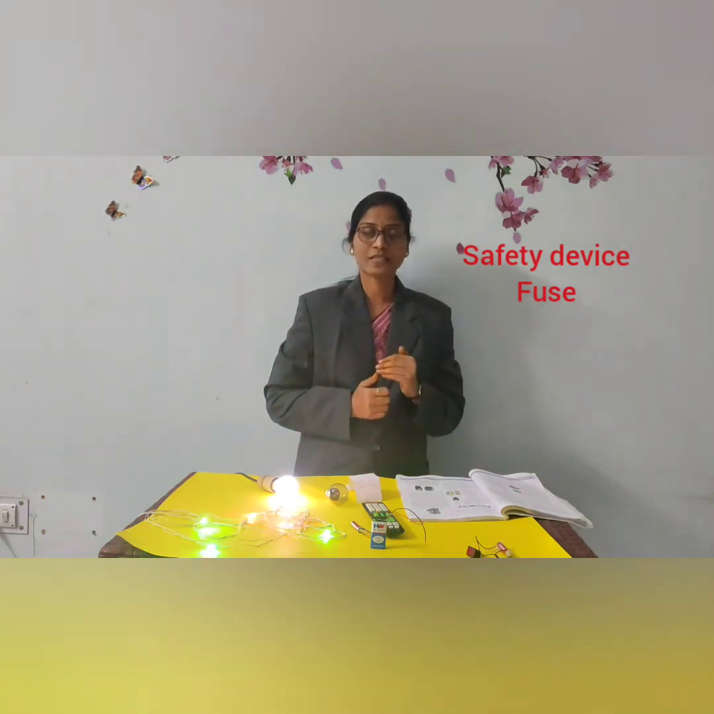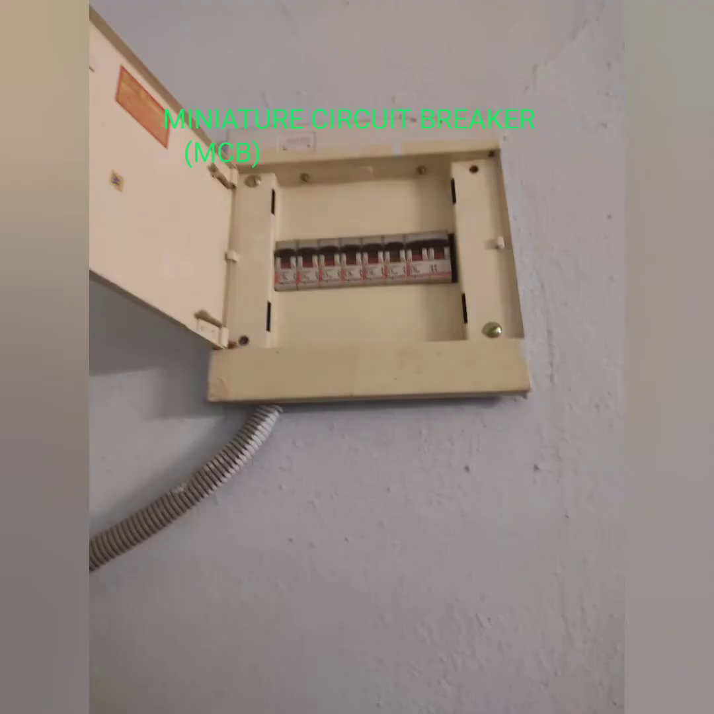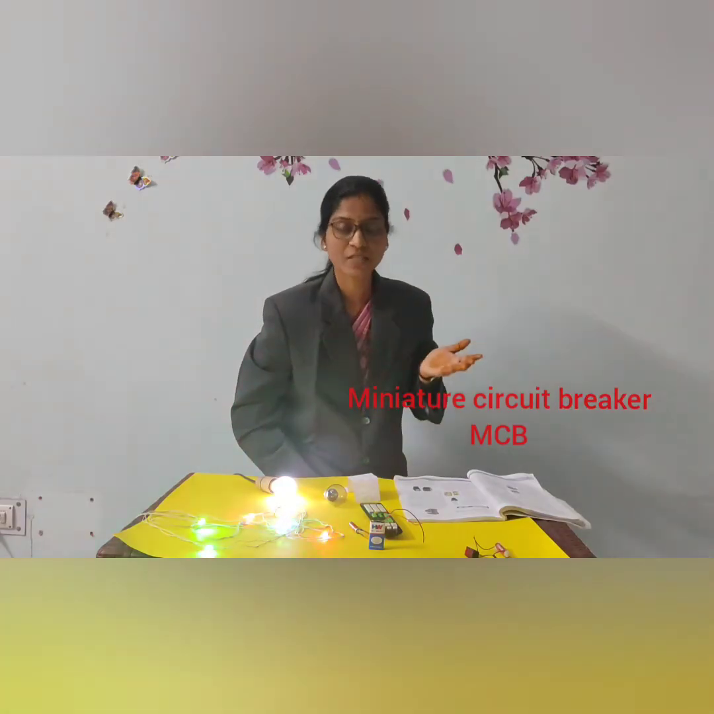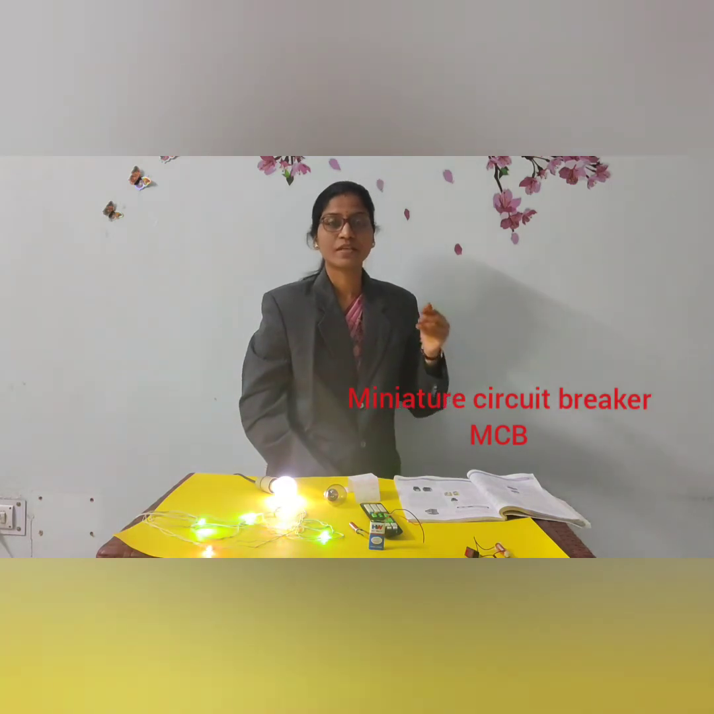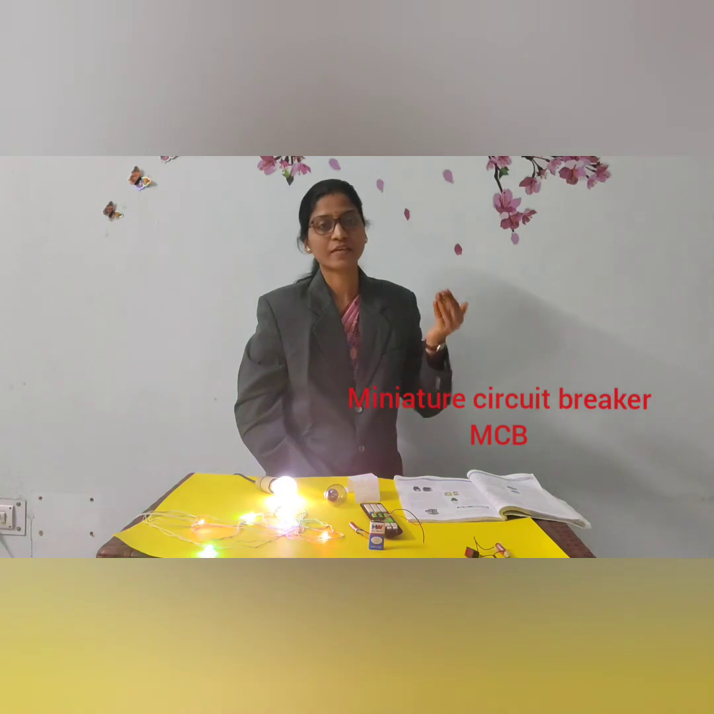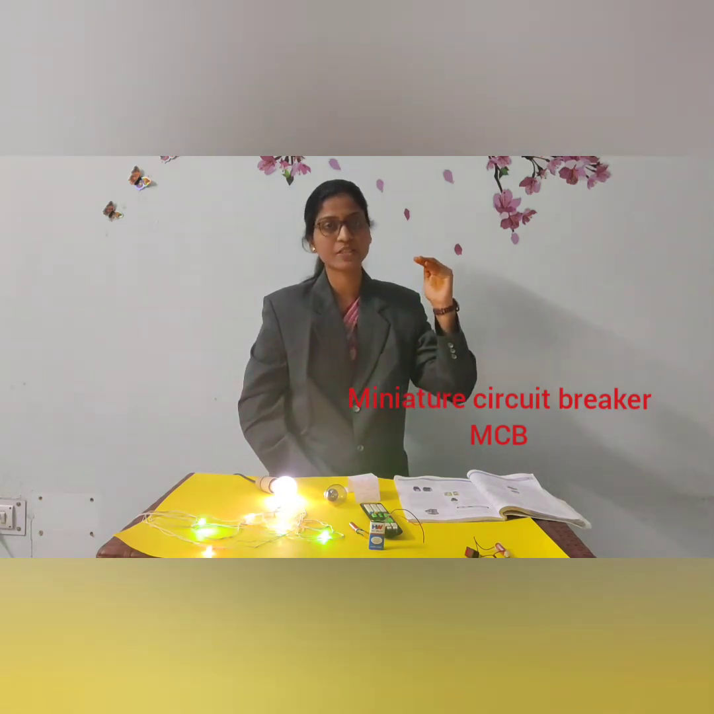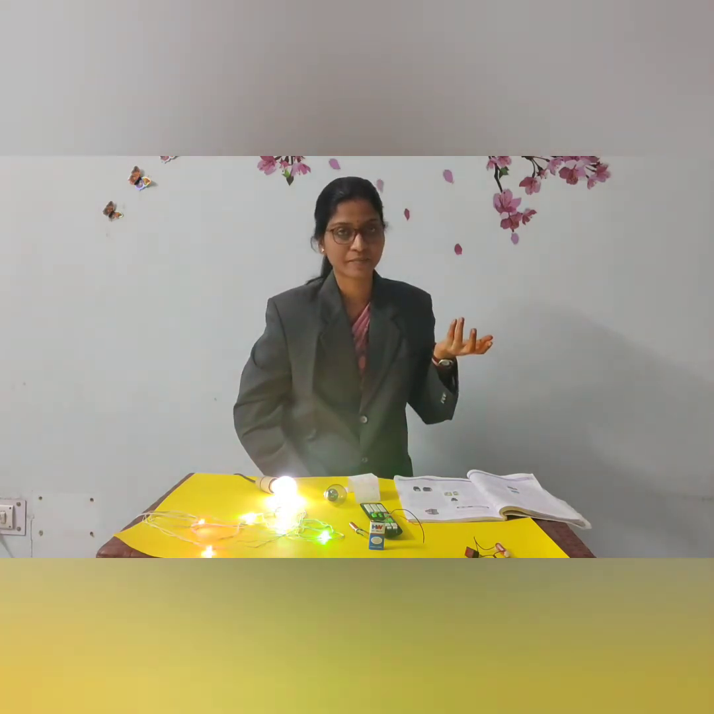So to avoid this, nowadays we are using the miniature circuit breaker. So it is nothing but MCB. So now we'll see what is MCB. Nowadays we are using MCB in place of fuses. Why? Because when the power supply is increasing or overloaded, then automatically the switches in the MCB will trip down, so that we can manually reset them and the power supply is back again.